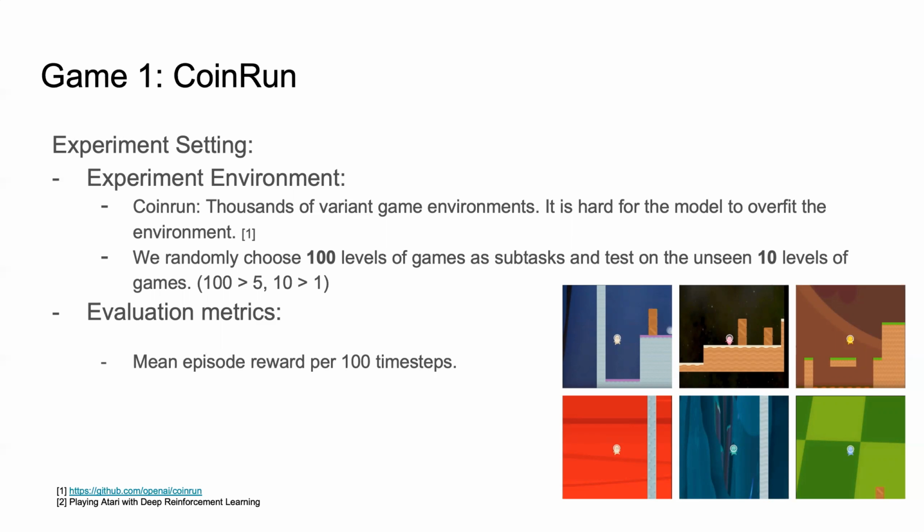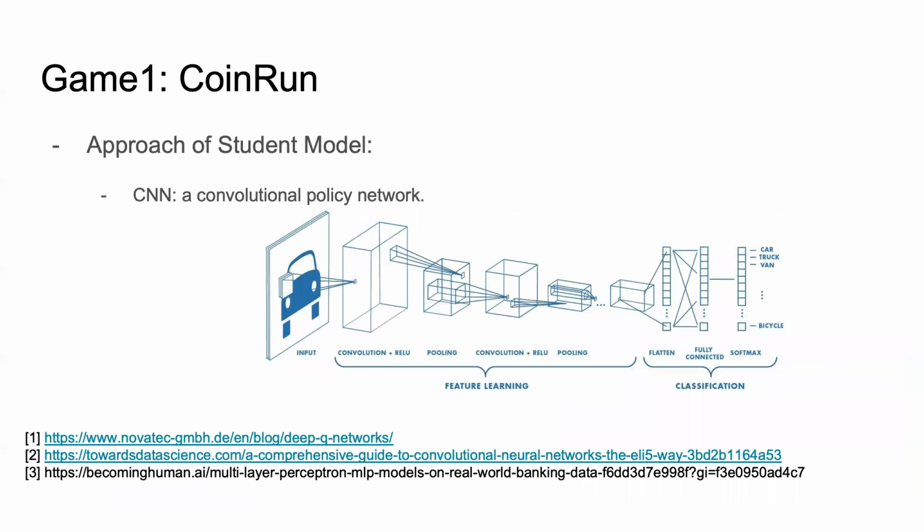So we can see 100 is greater than 5 and 10 is greater than 1. And they evaluate the model without and with teacher-student curriculum learning on the mean absolute reward per 100 time steps. Here we utilize a CNN model as the structure of the student model.